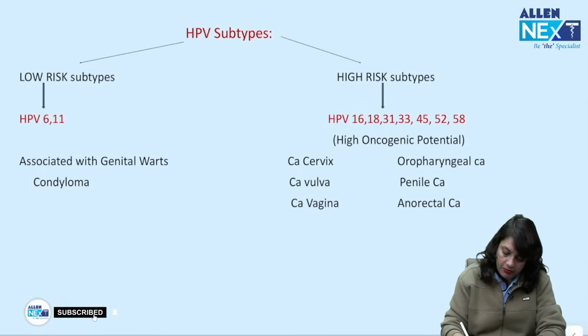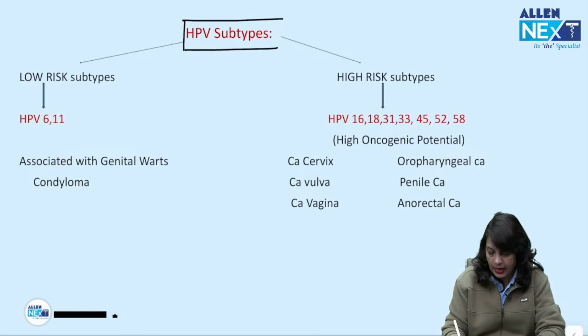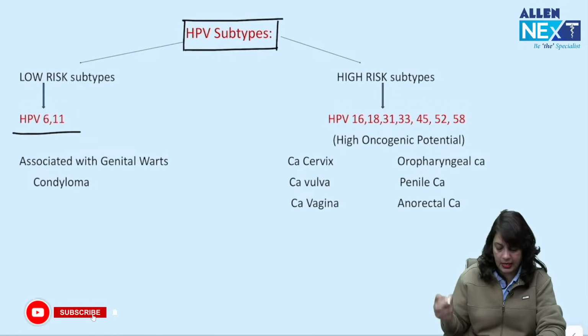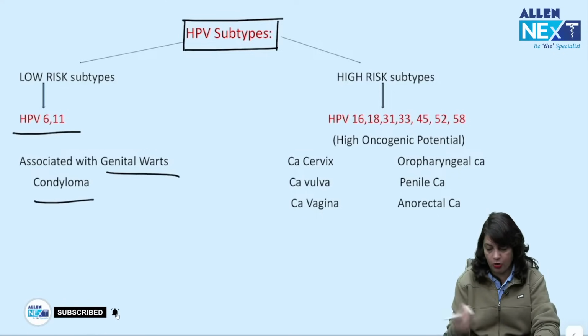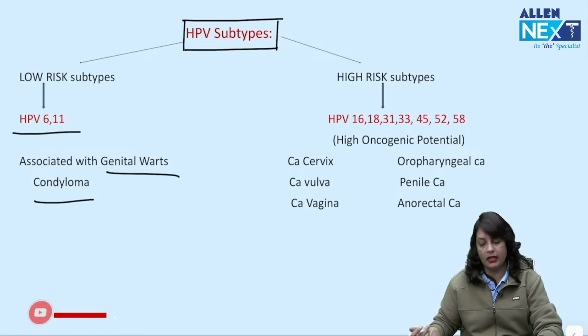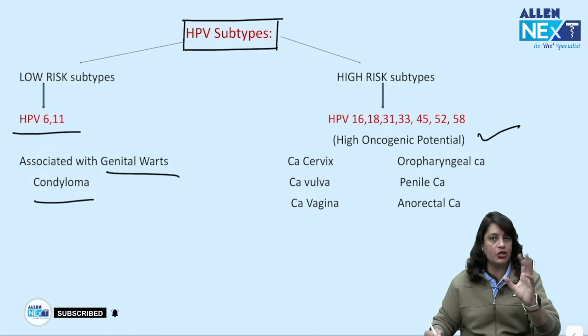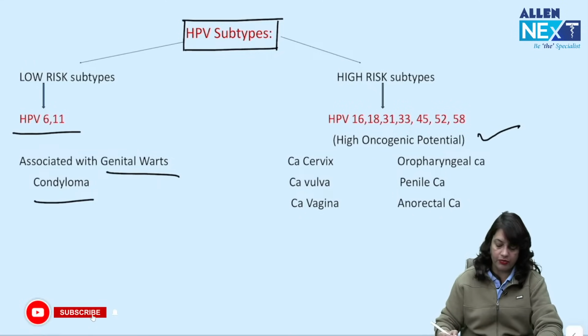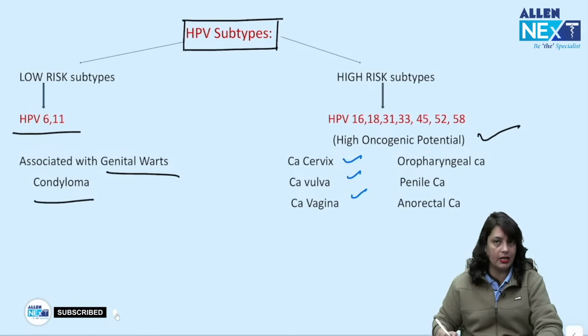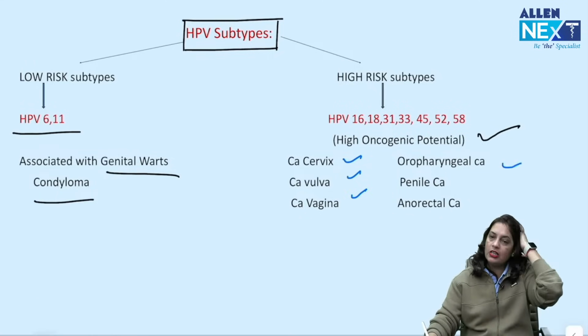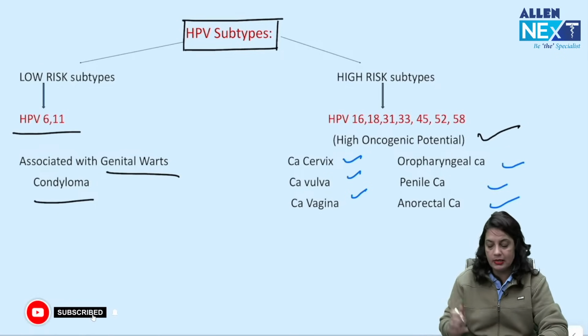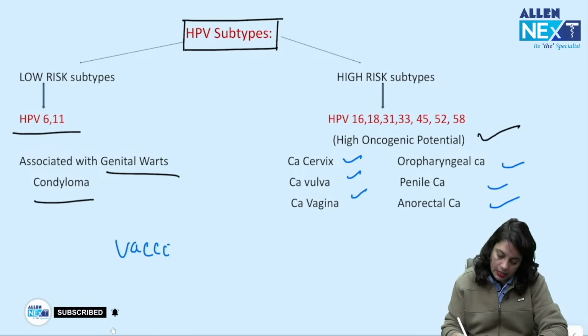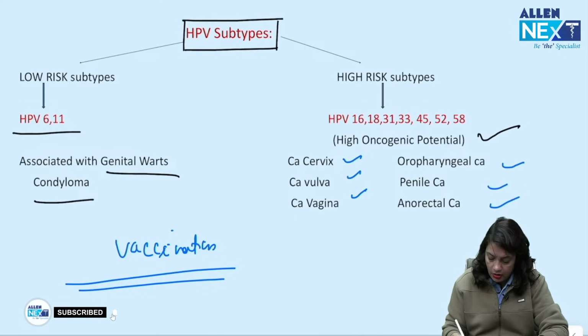Next, HPV subtypes are low risk and high risk. Low risk is HPV 6 and 11, which cause genital warts and condyloma. HPV 16, 18, 31, 33, 45, 52, 58 have high oncogenic potential, and are a risk factor for cancer cervix, vulva and vagina in the female, and oropharyngeal, penile and anorectal cancer in males. That is why there is an important concept of vaccination.